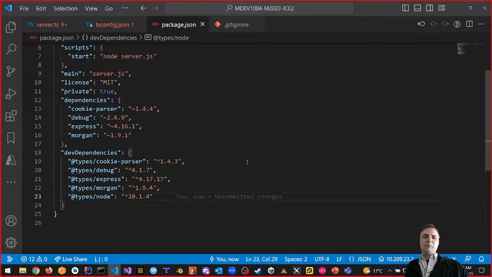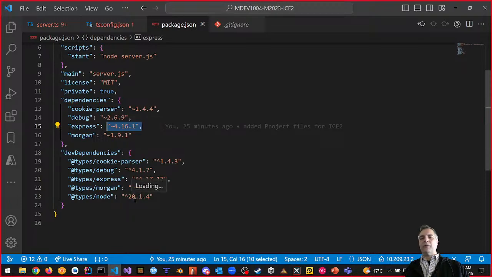Now, I want you to notice something. Our debug is 4.17, guys. And our Express is 4.17.17. That's not bad. We got an older one, but we can update it, right? And Morgan is 1.94. This is 1.91. And Node is 20.14. Guys, we need to update these things, right?